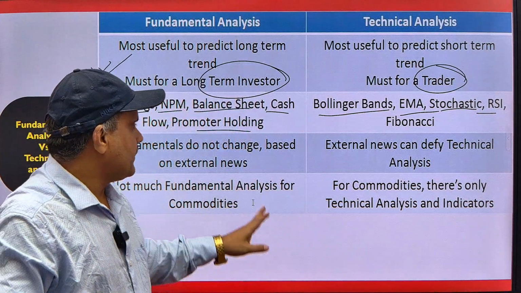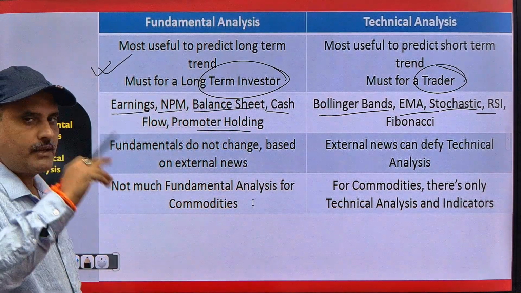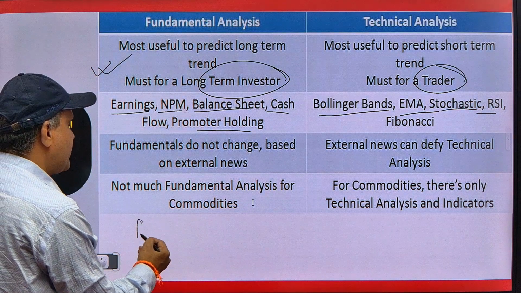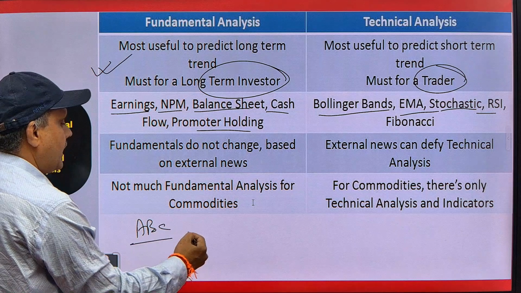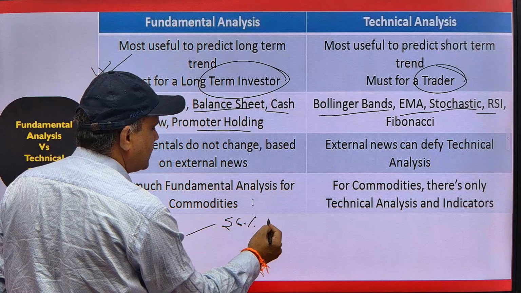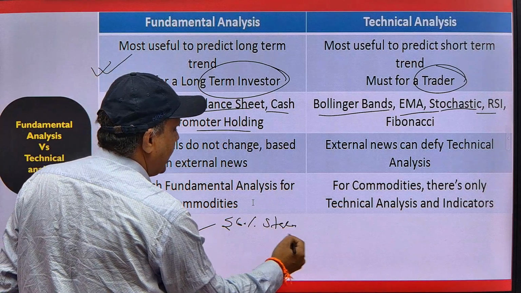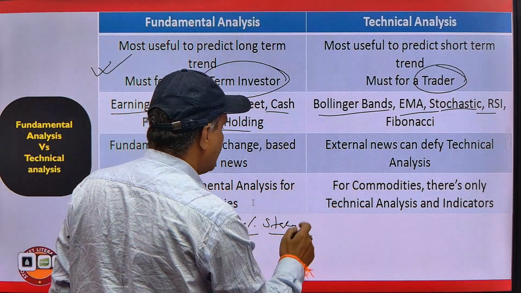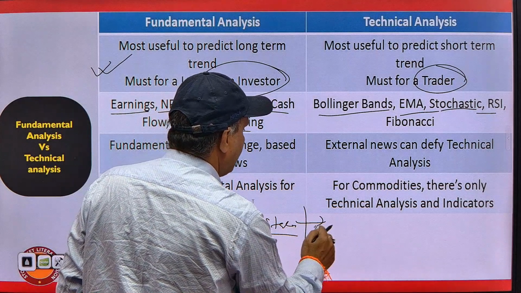For example, just take one example. There is one company, for example, ABC company, and the promoters of that company have a 56% stake. And you just learn one news that they have sold their stock.